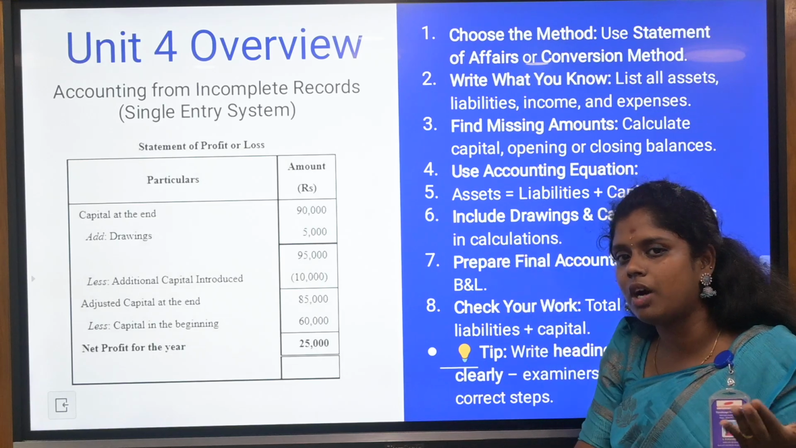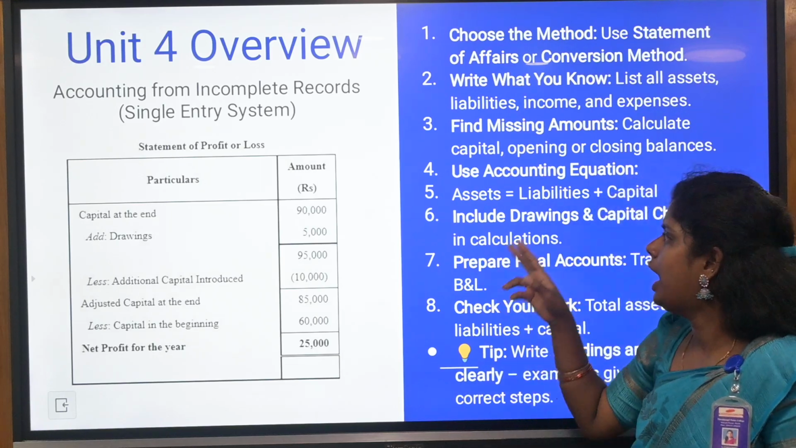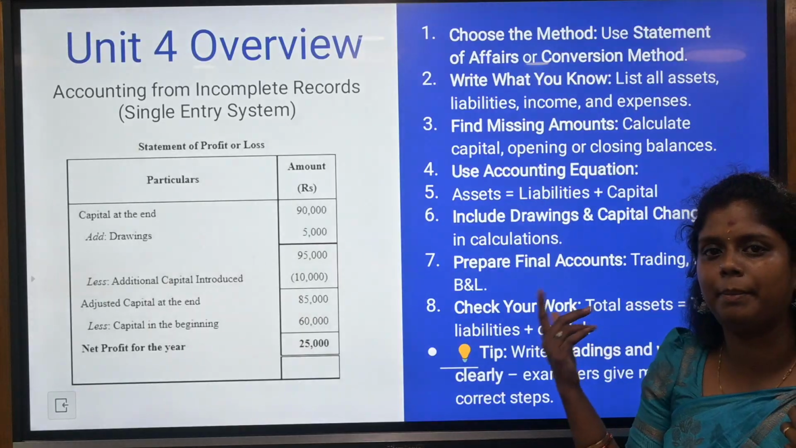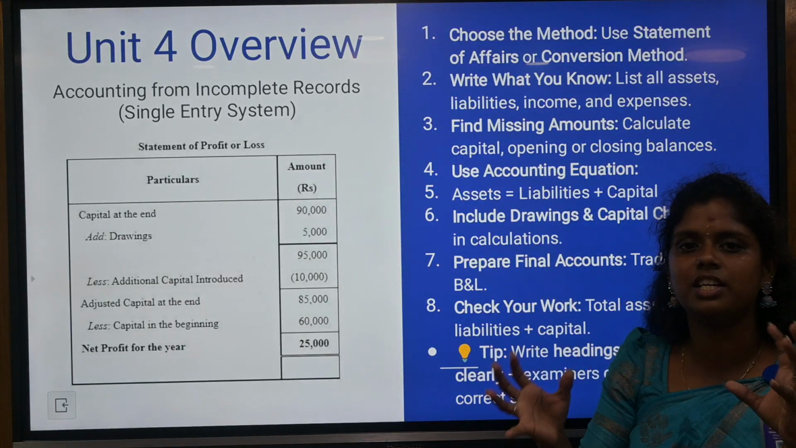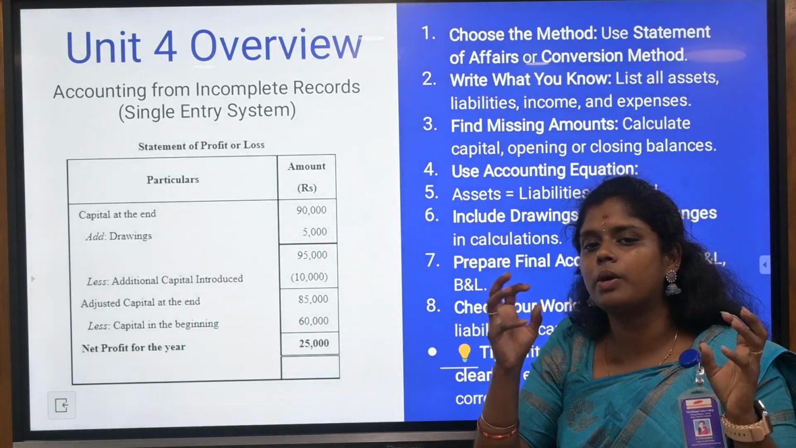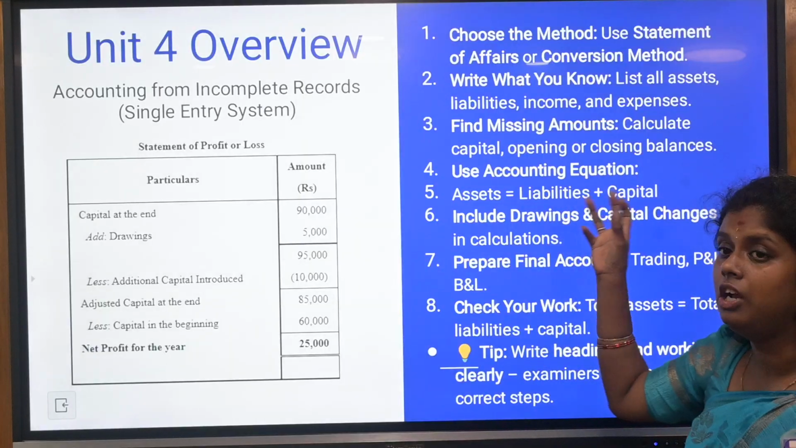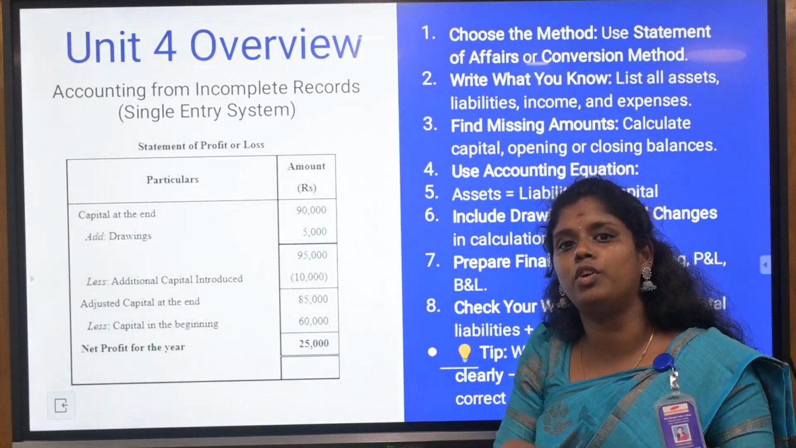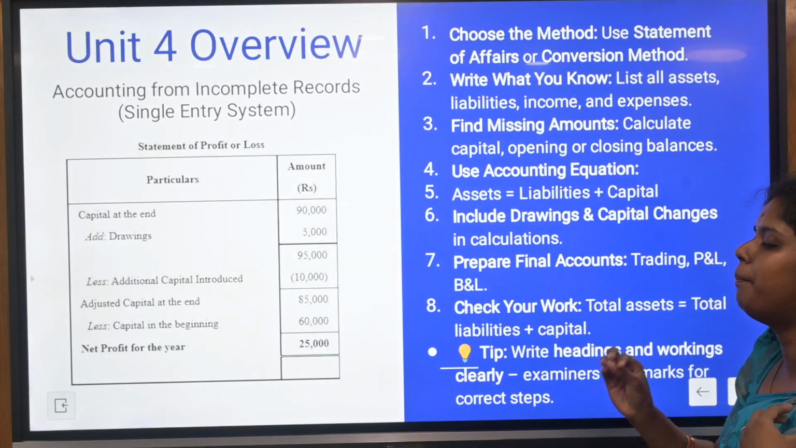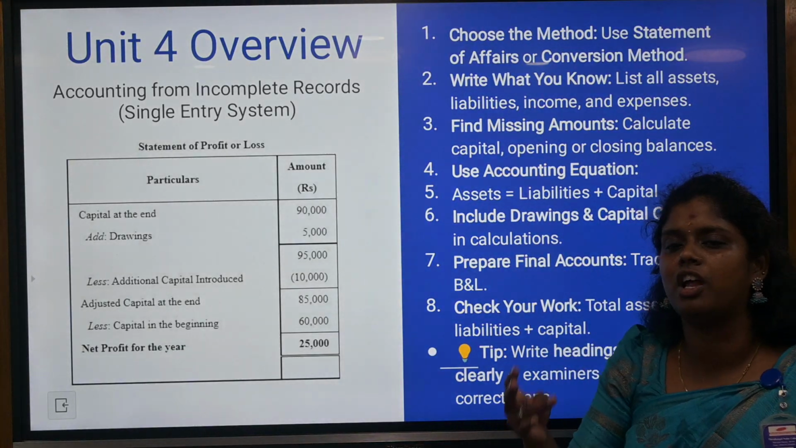For that you need to list out what is there in the particular sum. Asset is equal to liability plus capital. So both sides, the asset and the liability, should be equal. In that, one part is nothing but capital. So liabilities and the capital is an overview of an asset. Here we are going to prepare the final accounts, which is trading, profit and loss and balance sheet.